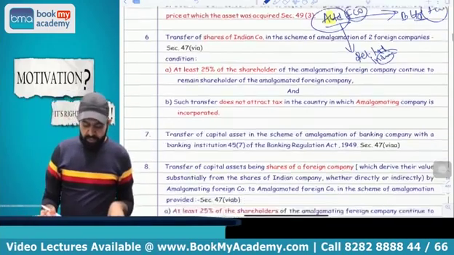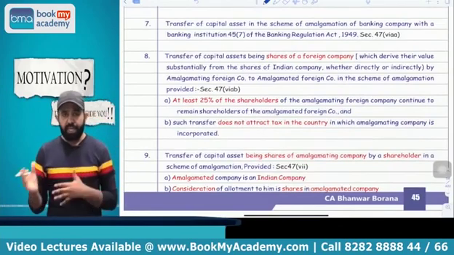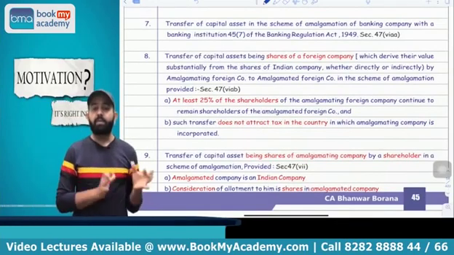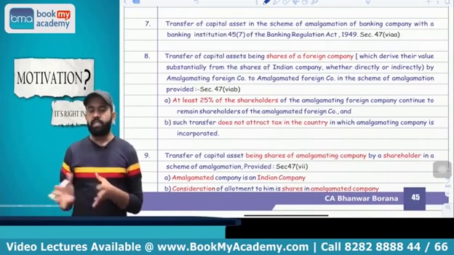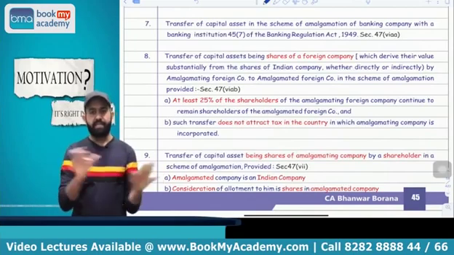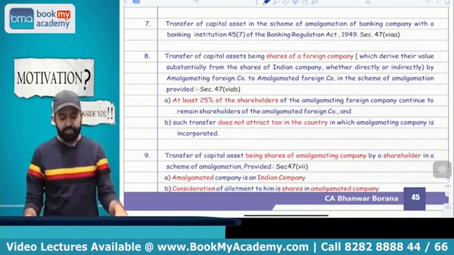Yes, all people. The next part is related to the amalgamation of a banking company with a banking institution. Suppose Punjab National Bank is merged with the SBI. In that case also it is not treated as transfer, and capital gain is not applicable.